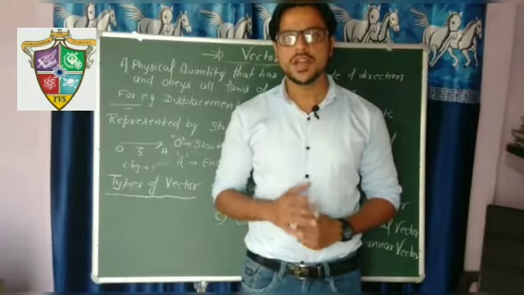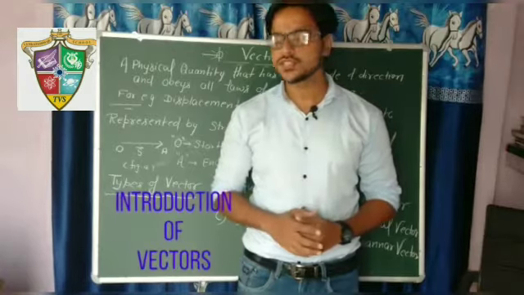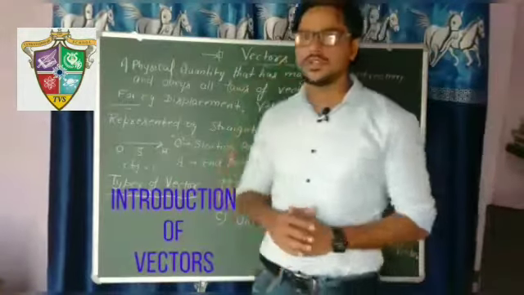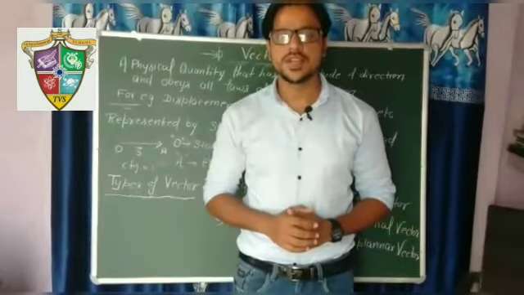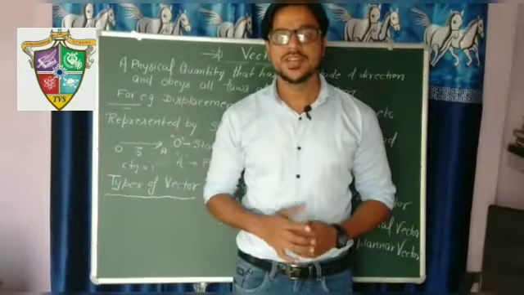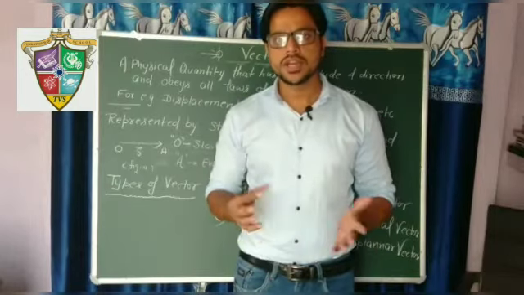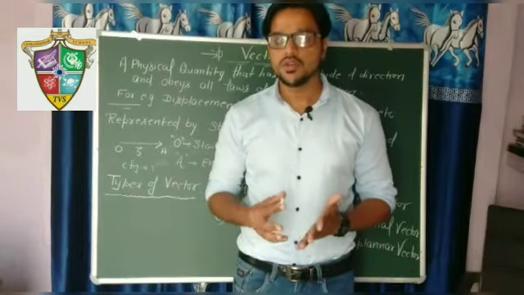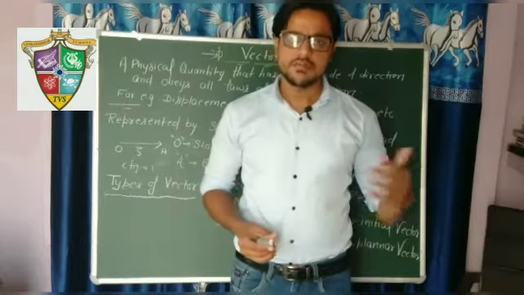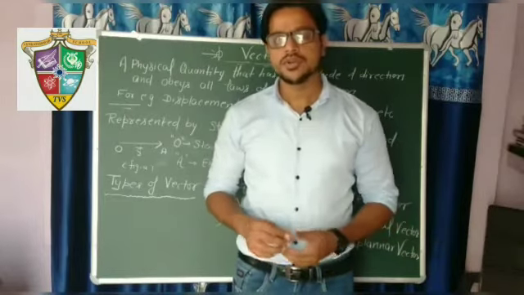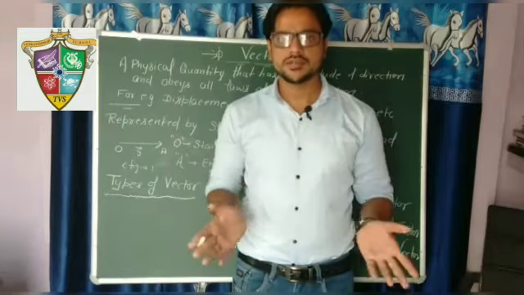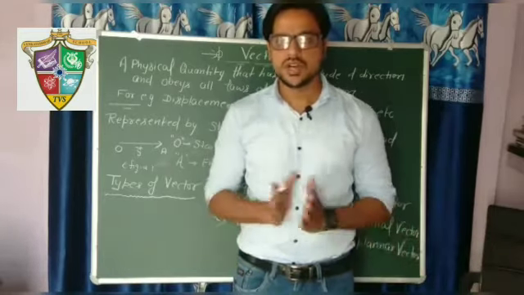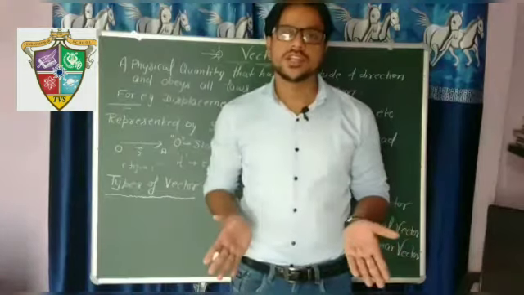Today we will discuss an important topic of class 11th physics. It is vectors. Students, we know physical quantities are of two types, scalars and vectors. Scalars are those quantities which have magnitude only, no direction, like mass, length, time. All these quantities have only magnitude but not any specific direction. We are not considering directions.